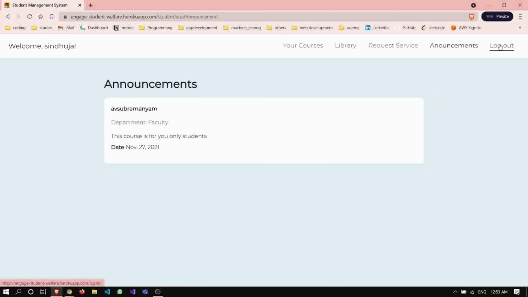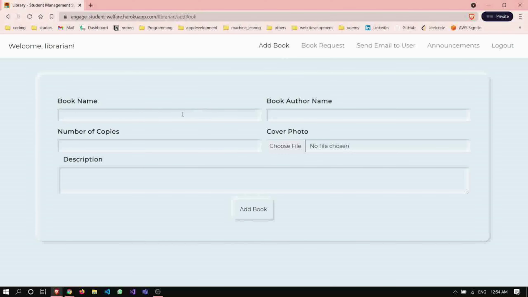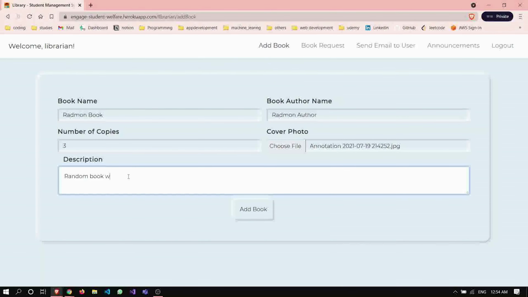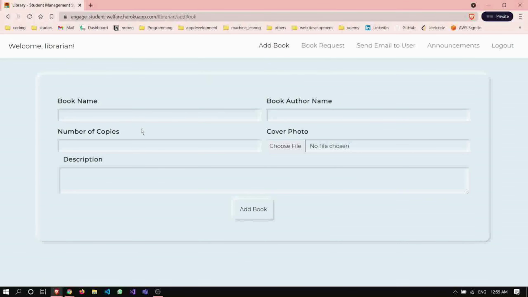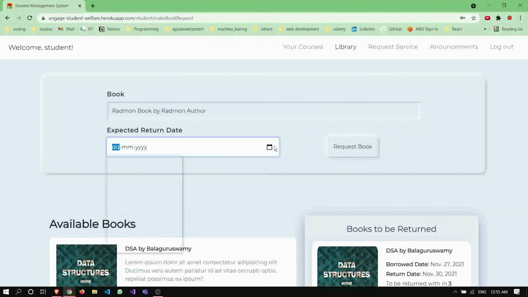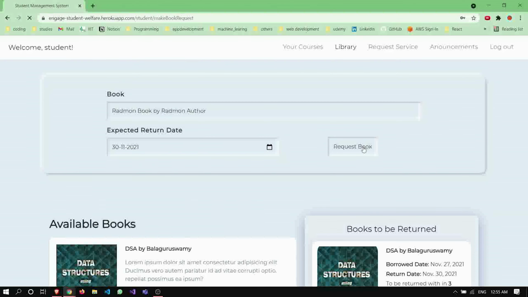Now let us discuss the librarian. Librarian can add a book. Let us add some random book. Now let us choose a random photo. After successful adding, here we can see the random book by the random author. We can request a book, and we can keep a deadline for the book.